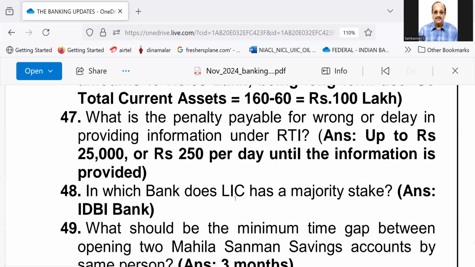Number 47, what is the penalty payable for wrong or delay in providing information on RTI up to rupees 25,000 or 250 per day until the information is provided? Number 48, in which bank does LIC has a majority stake?